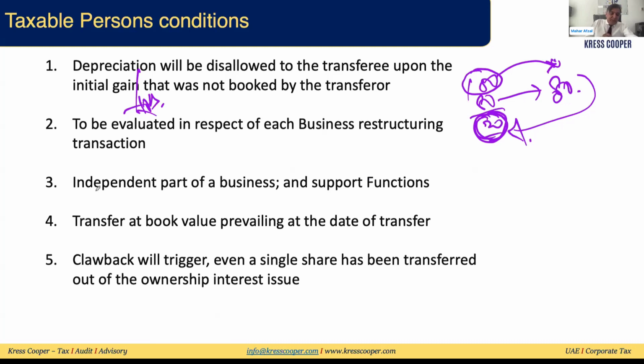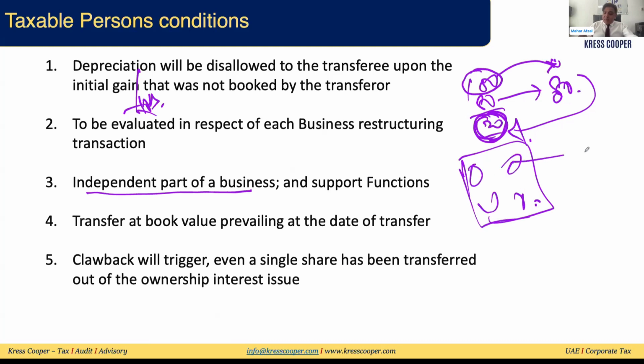Independent part of the business means any business that can operate independently. So this is the full-fledged, comprehensive business where multiple divisions are inside, and one division is being transferred. It will be considered an independent part of the business if this division can operate and function independently. Even the guide says that if support functions like centralized HR, corporate IT, corporate finance and corporate accounting are provided by a corporate level team from the transferor, it will still be considered an independent part of the business.